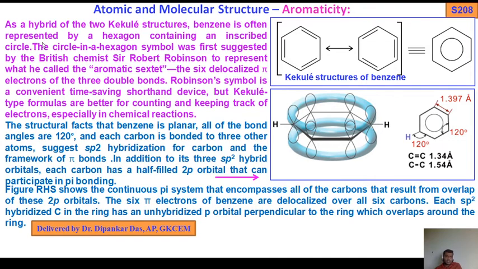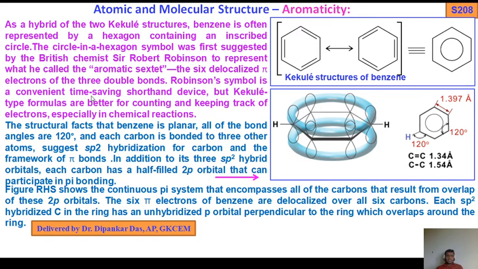So this one is proposed by Robinson. As a hybrid of the two Kekulé structures, benzene is often represented by a hexagon containing an inscribed circle. The circle in a hexagon symbol was first suggested by British chemist Sir Robert Robinson to represent what he called the aromatic sextet, the 6 delocalized pi electrons of the 3 double bonds.